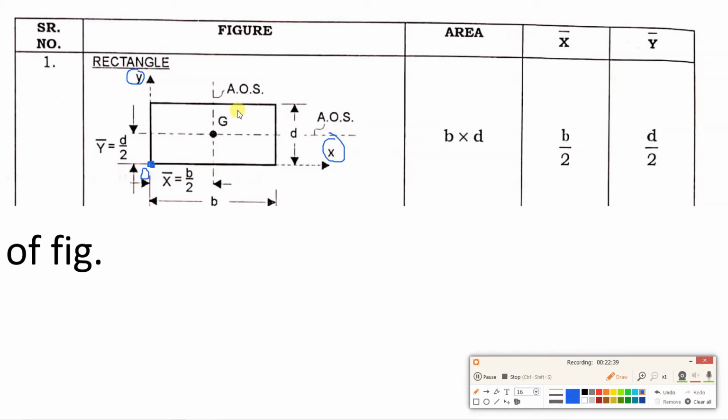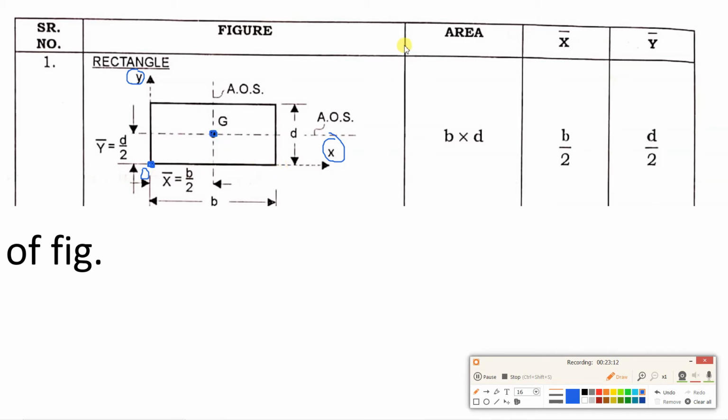Now if you see this rectangle, we have two axes of symmetry for this rectangle. One is horizontal axis of symmetry and one is vertical axis of symmetry. Now the x distance of this rectangle, the width or breadth of the rectangle, is denoted by b, and depth is denoted by d. Now what is the centroid of this rectangle? It will be the geometrical center. So center of this rectangle, this will be G.